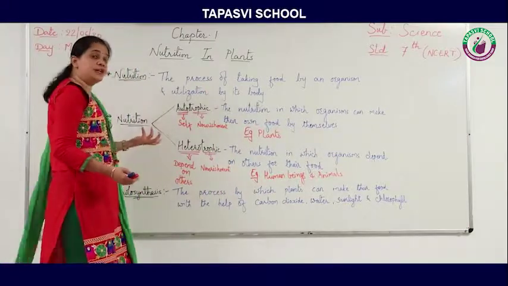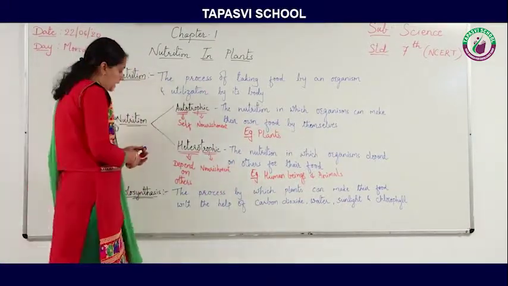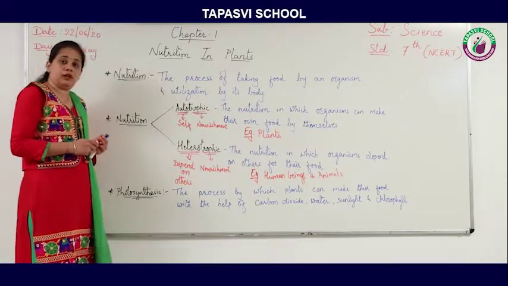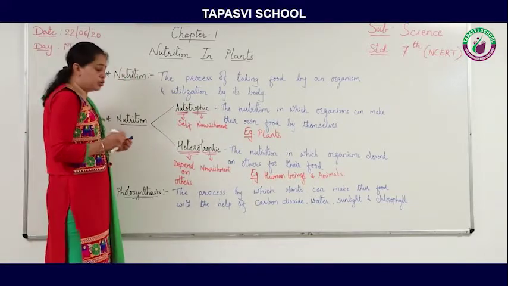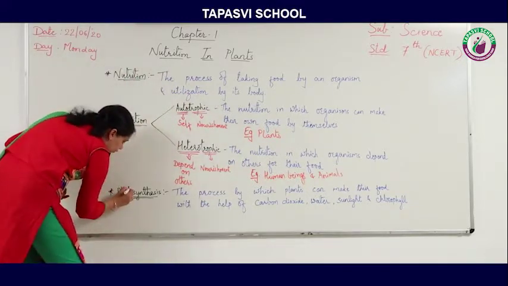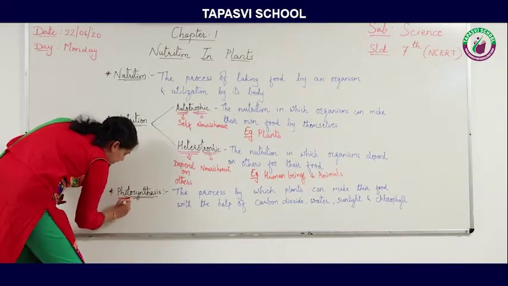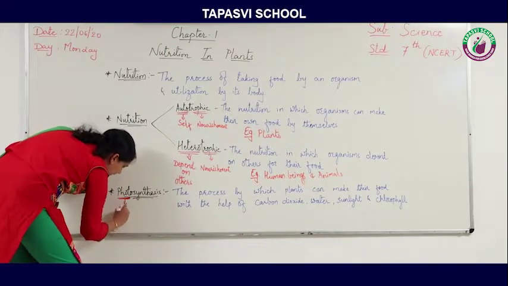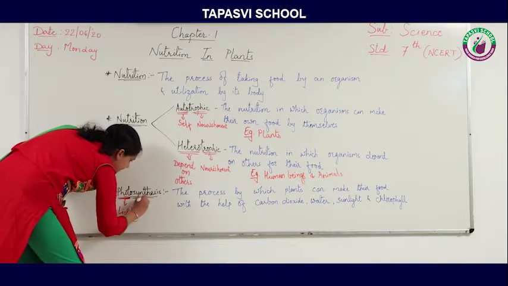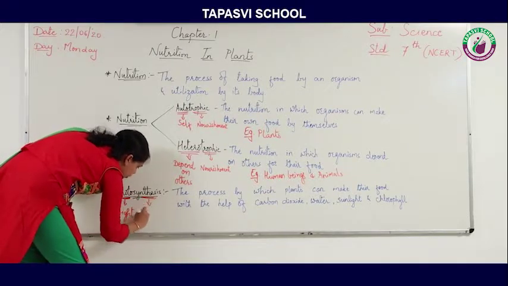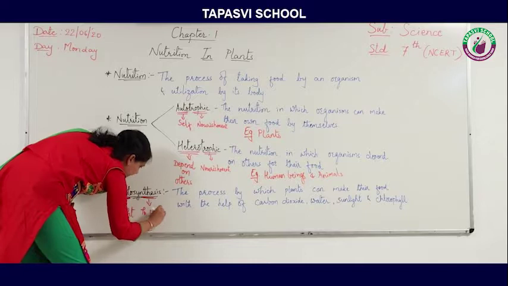So what is photosynthesis? Photosynthesis is a word made up of two words. Photo means light, and synthesize means to prepare or to make.